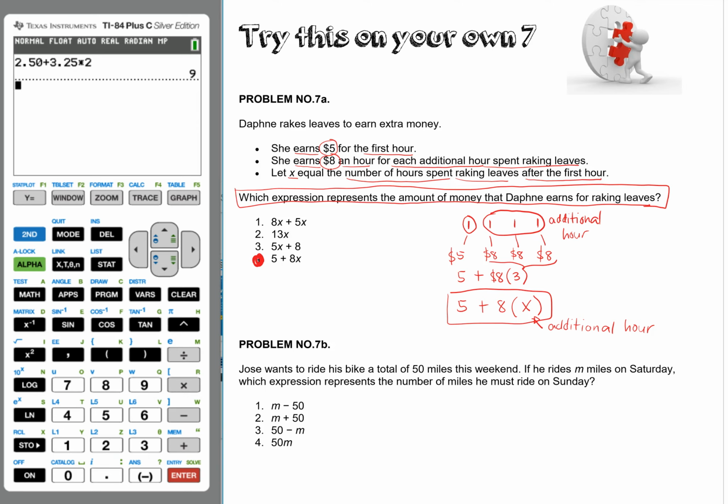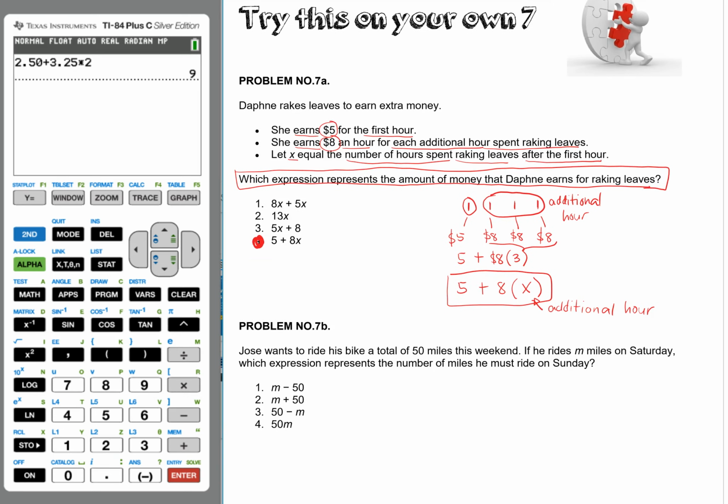Okay, now for problem number 7b, Jose wants to ride his bike a total of 50 miles this weekend. If he rides m miles on Saturday, which expression represents the number of miles he must ride on Sunday? So the question is this one.